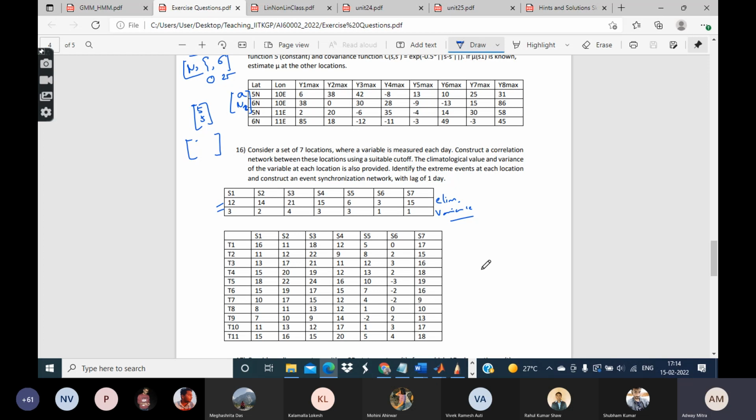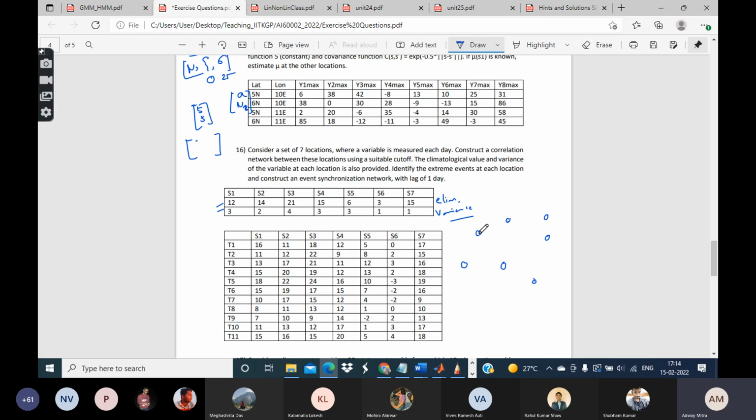Okay, fine. So in case of a correlation network, the different nodes are the different locations. There are 7 locations given to you. Each of those locations is associated with one node. Between every pair of locations, we will calculate the Pearson correlation coefficient. For that, the observations are already given, so based on these observations, you can calculate the correlation coefficient.